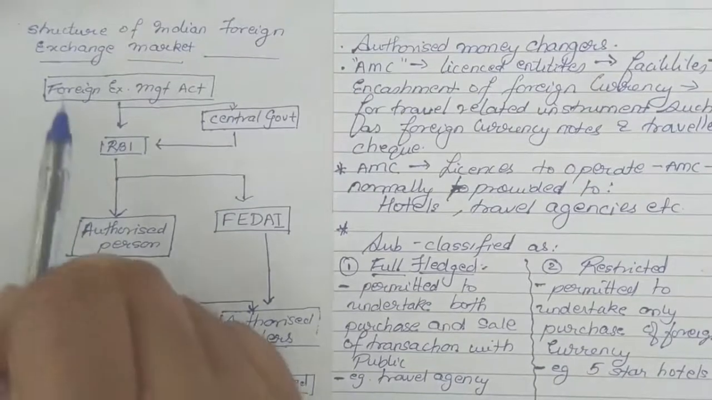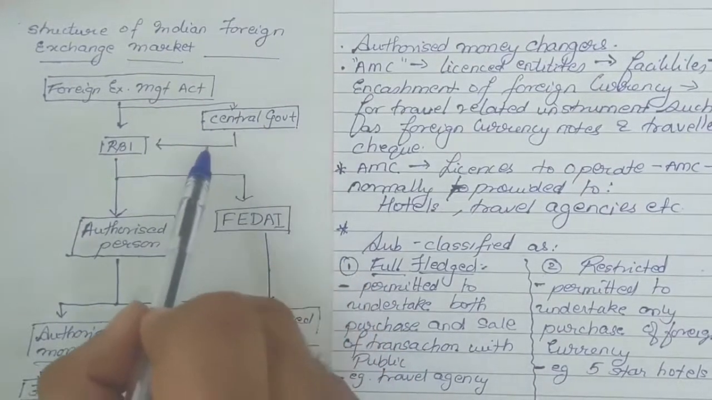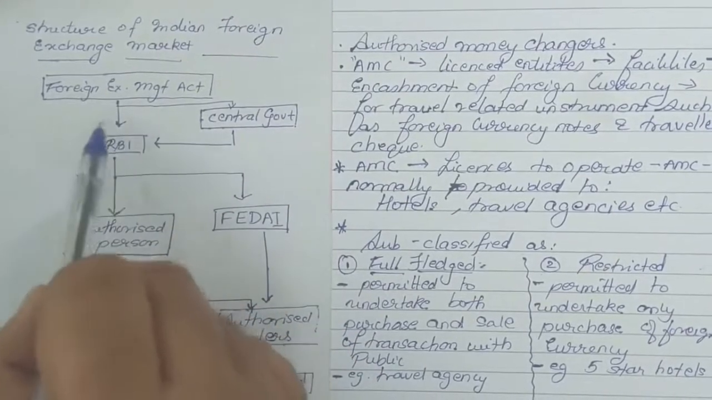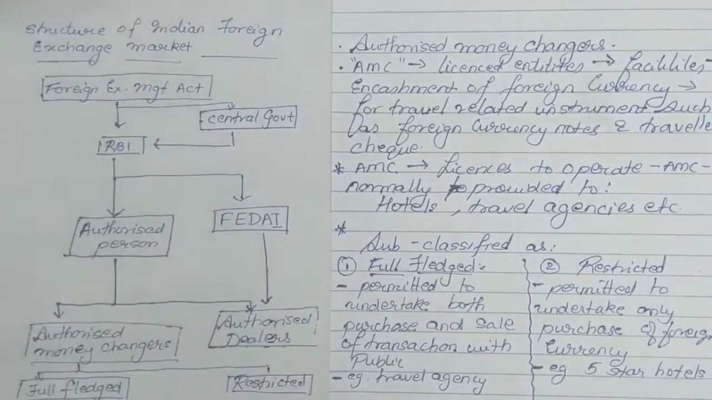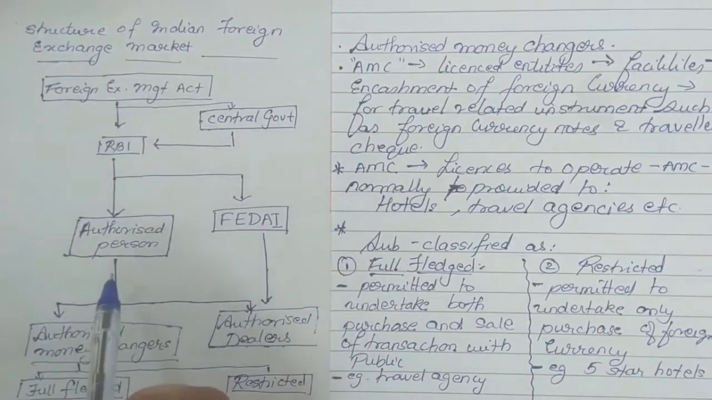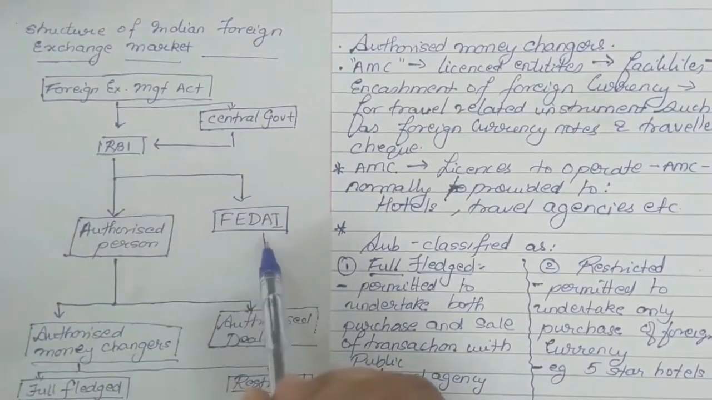So FEMA, along with the central government, gave full powers to the RBI to look after, administer and control the foreign exchange market. But RBI cannot directly meet individuals, so it gave licenses to authorized persons, which are of two types. One is the authorized money changers, and the other is the authorized dealers. Authorized dealers are basically banks and private entities. They have to follow the rules of the RBI and FEDAI.